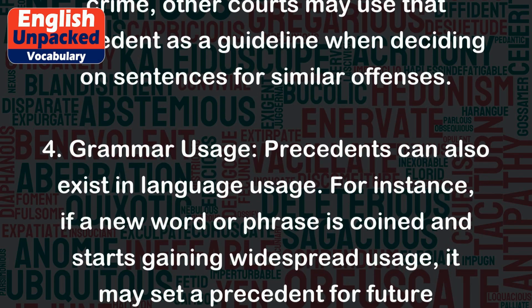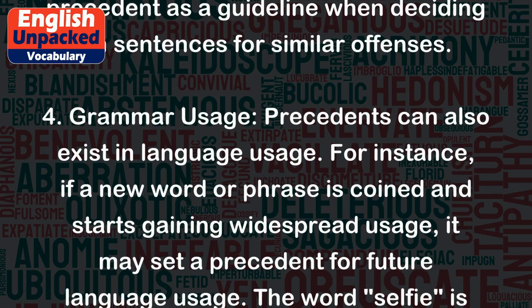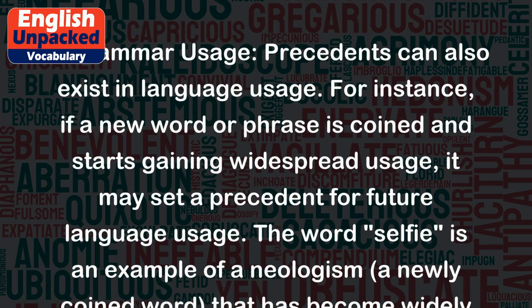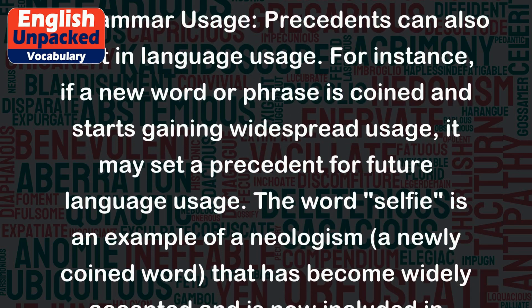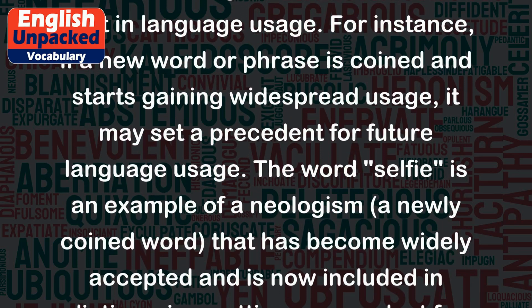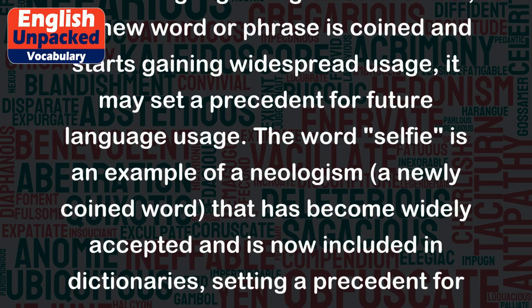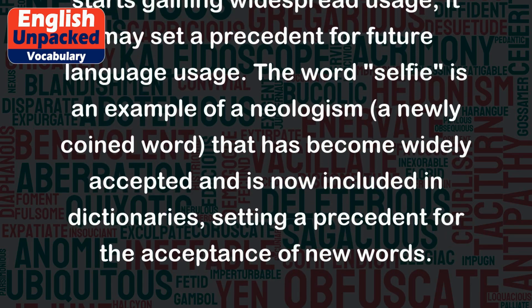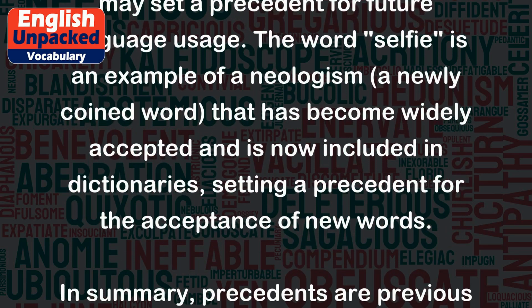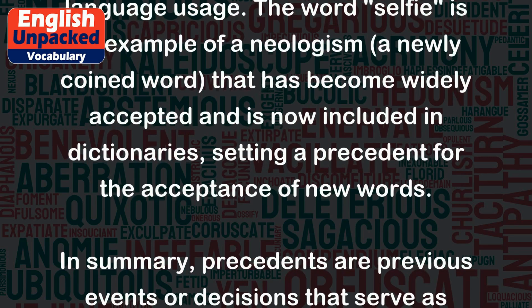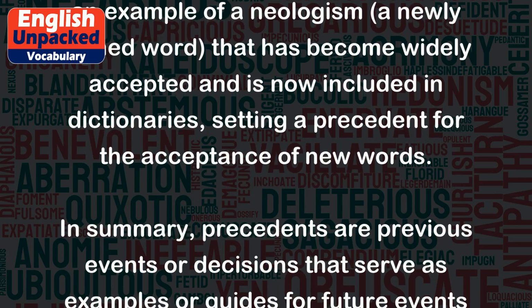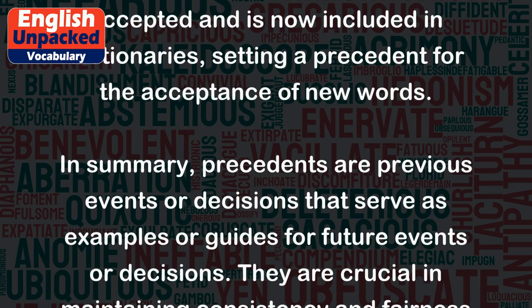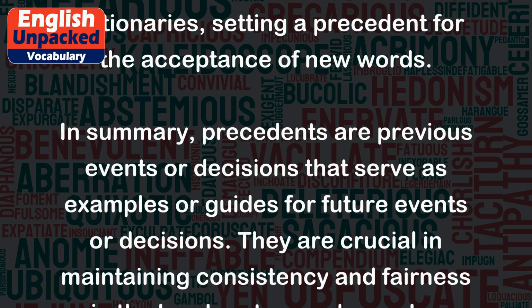4. Grammar usage. Precedents can also exist in language usage. For instance, if a new word or phrase is coined and starts gaining widespread usage, it may set a precedent for future language usage. The word selfie is an example of a neologism, a newly coined word that has become widely accepted and is now included in dictionaries, setting a precedent for the acceptance of new words.